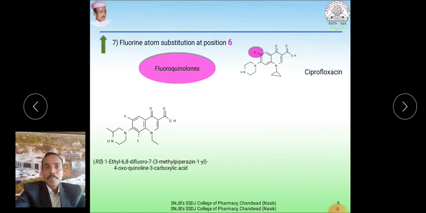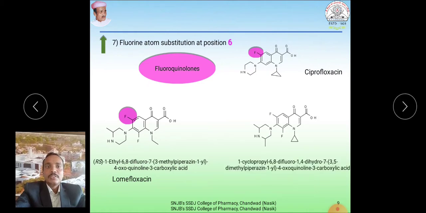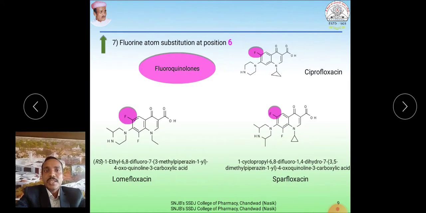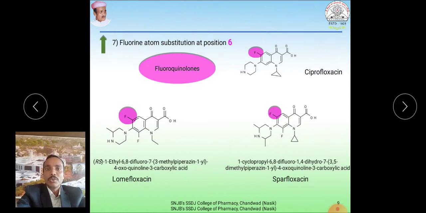Next example, lomefloxacin. Lomefloxacin also contains fluorine at the 6th position. Next molecule, sparfloxacin. This also contains the fluorine atom. Now lomefloxacin and sparfloxacin are similar in structure with two more changes. If we know the structure of lomefloxacin, it will be easy to get the structure of sparfloxacin. First you get the structure of lomefloxacin, and then you can convert that into sparfloxacin.